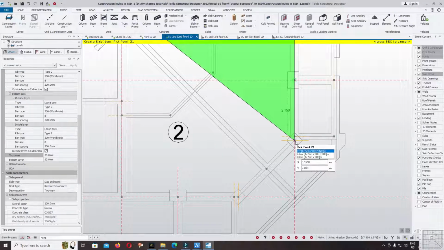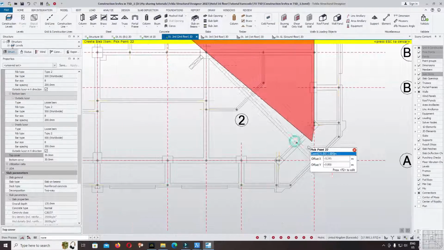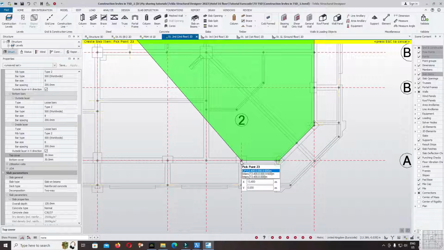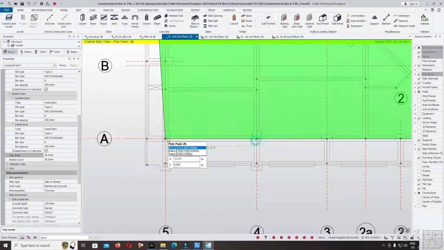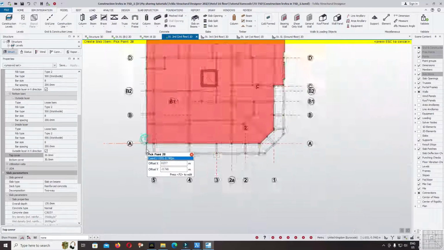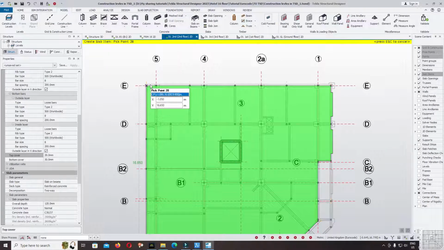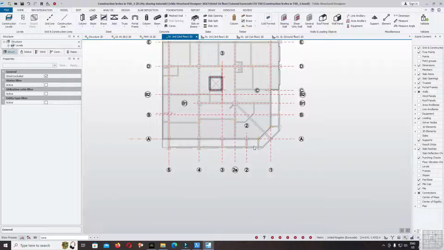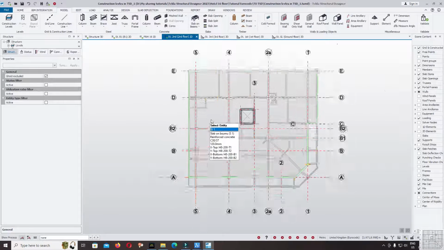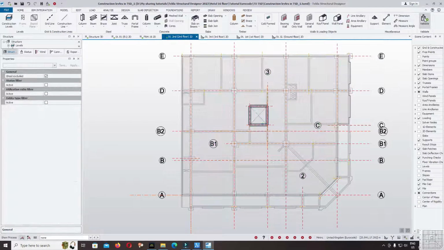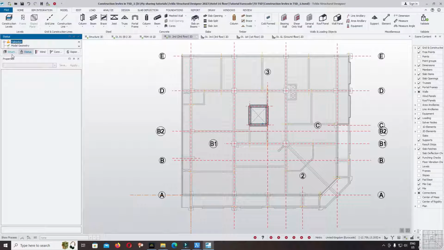Click. Escape. Complete modeling the slab. Click on validate to check for any error.